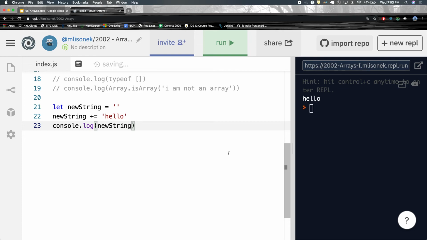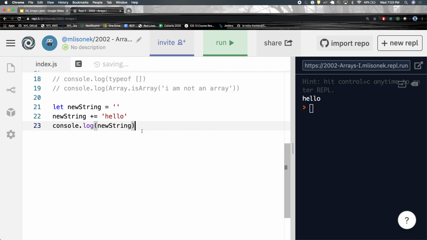you guys are familiar with what I'm doing, right? I'm setting something equal to an empty string, and then I'm saying plus equals hello, and I'm concatenating into that string. So we console.log new string, and we get hello. So that is how you add things into a string. Plus equals, concatenation. The string is now equal to the string before plus this new string value, or number value, whatever. Nothing new here.